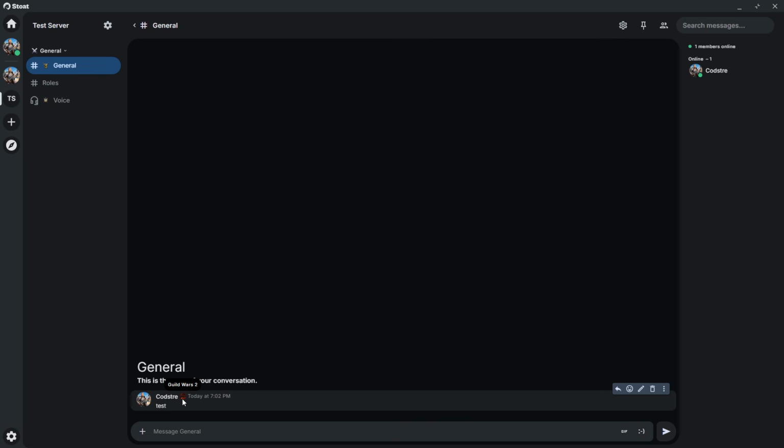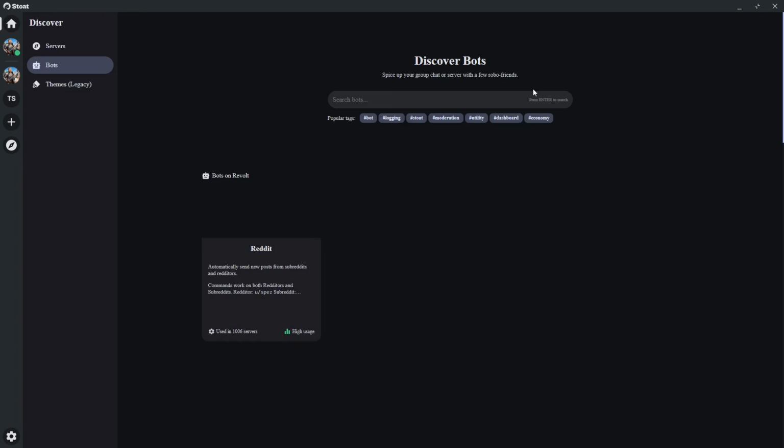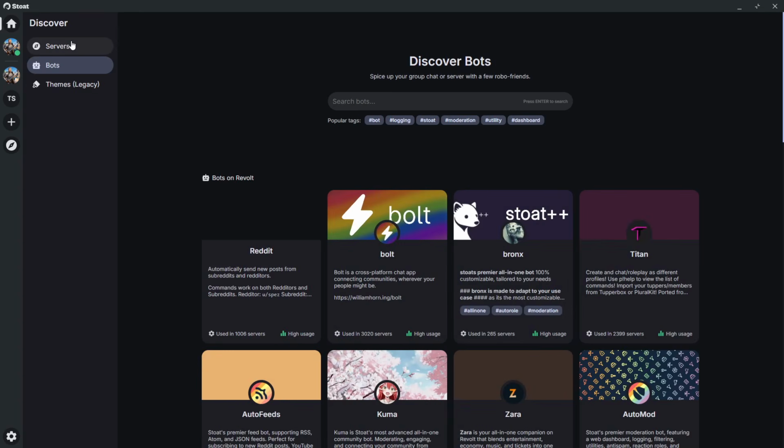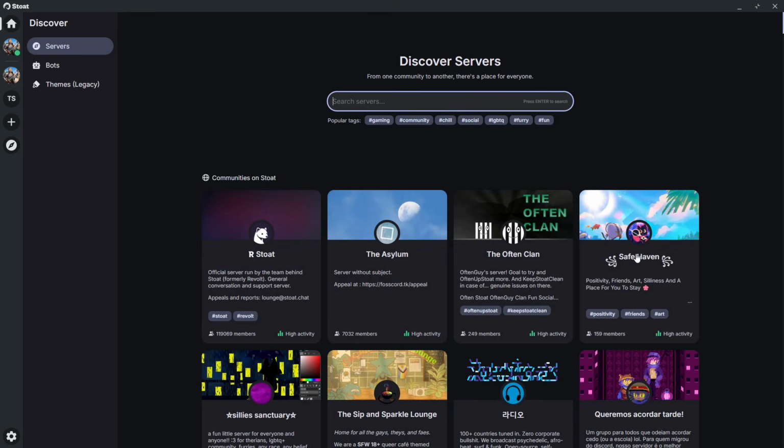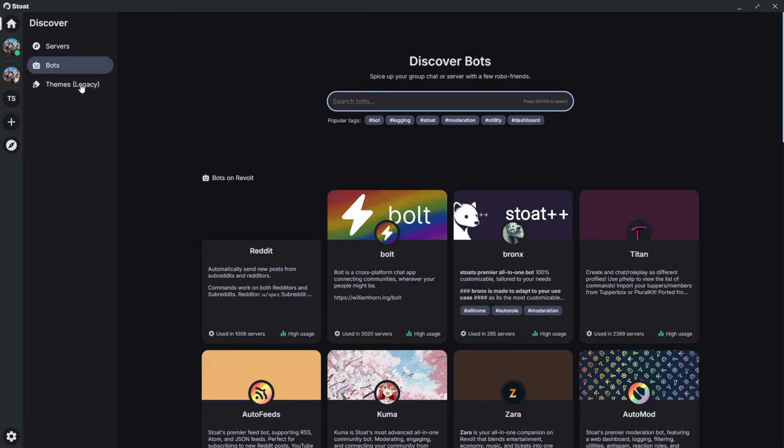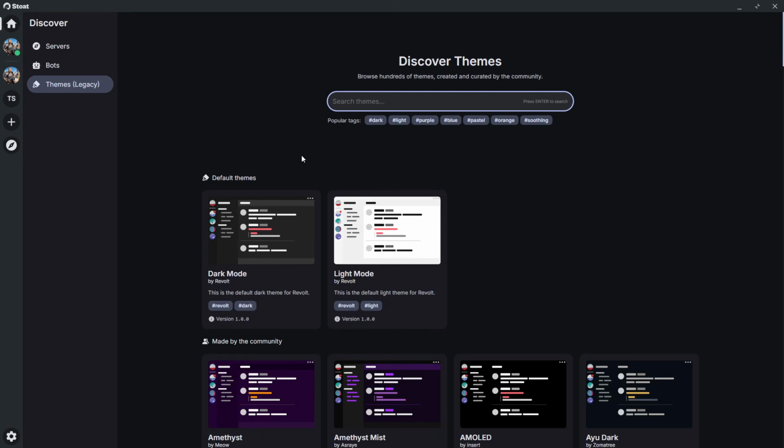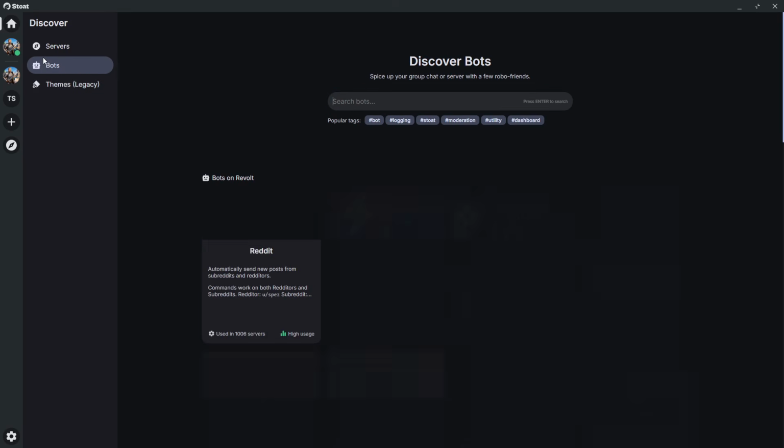Of course, Stoat is still in its infancy. It is still really, really good, though. I think that this is something that you guys will be able to really sink your teeth into, and some of the bots are really good. And it's basically the same thing as Discord. You just click find a new server to join, and you can find new servers. They even have bots, so you can look through the servers if you want to, or you can just go through the bots. They even have themes. Like, there's just so many really cool things that they have on this.